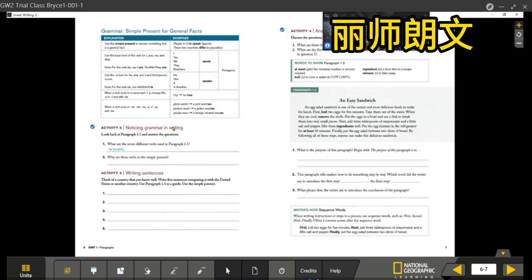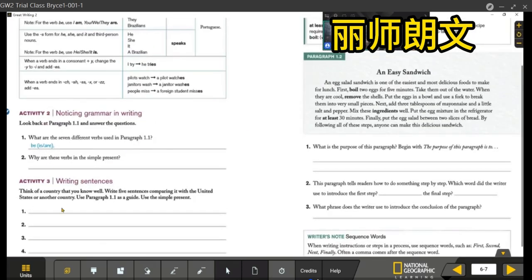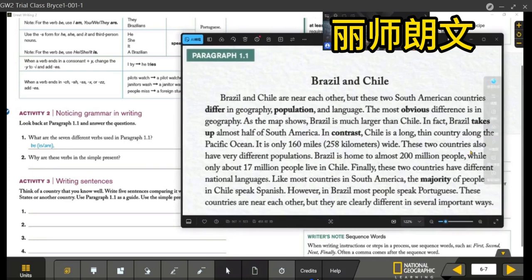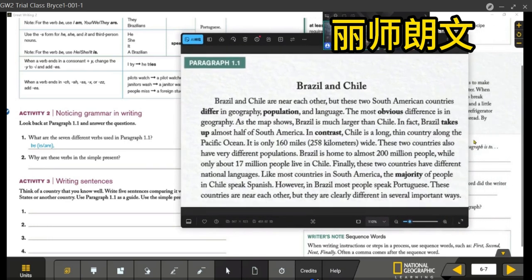Okay. And answer the questions. What are the 7 different verbs in paragraph 1.1? Now you're going to use your pen and circle the 7 words out. 7 verbs. Use your pen.